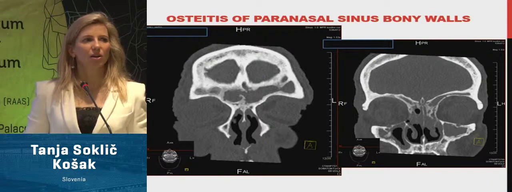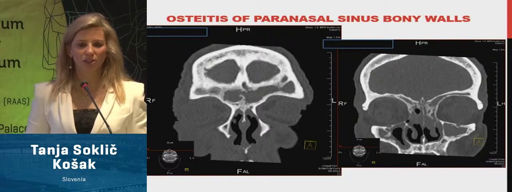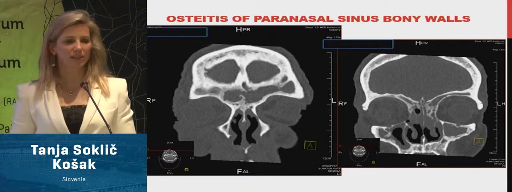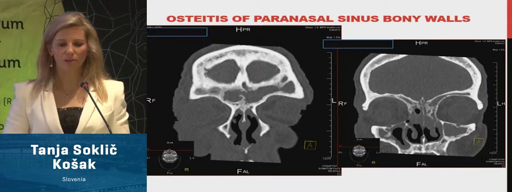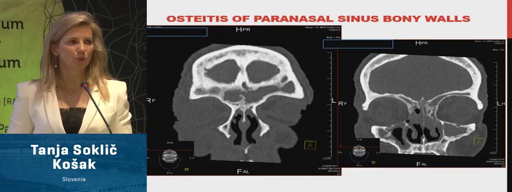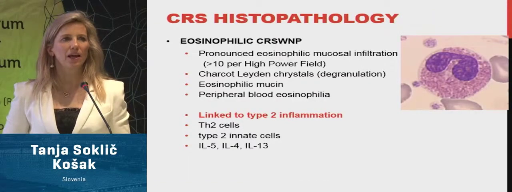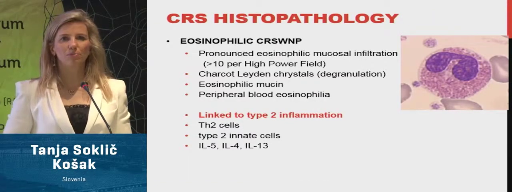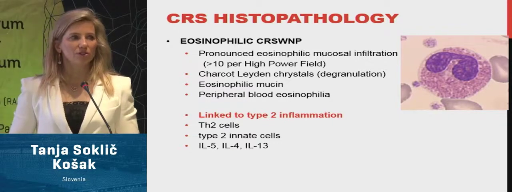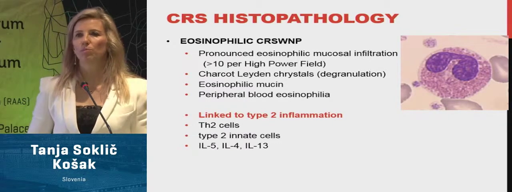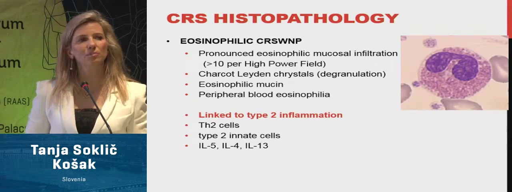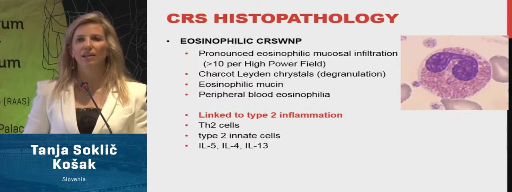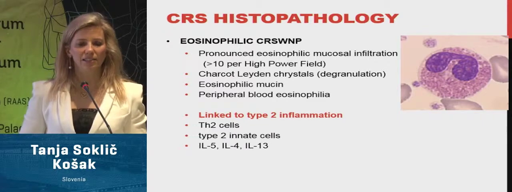These are signs of long-lasting inflammation in chronic rhinosinusitis with nasal polyps. We can see osteitic changes of bony walls of sinuses and fibrosis coming along with it. And what is going on in pathology? In eosinophilic nasal polyps, we have pronounced eosinophilic inflammation. That means more than 10 eosinophils per high power field. These eosinophils are activated.